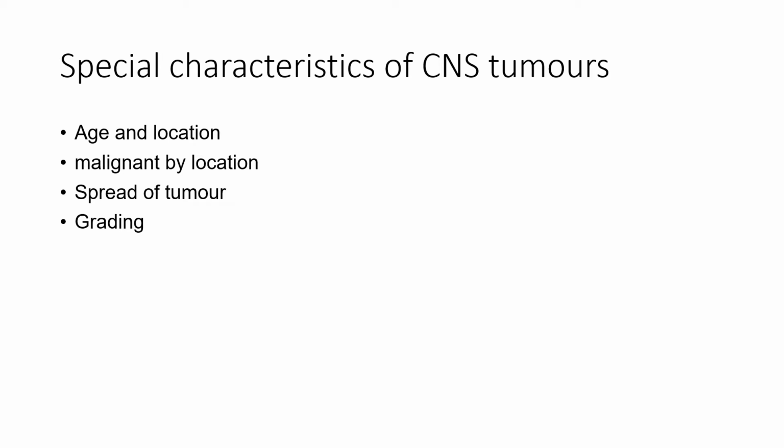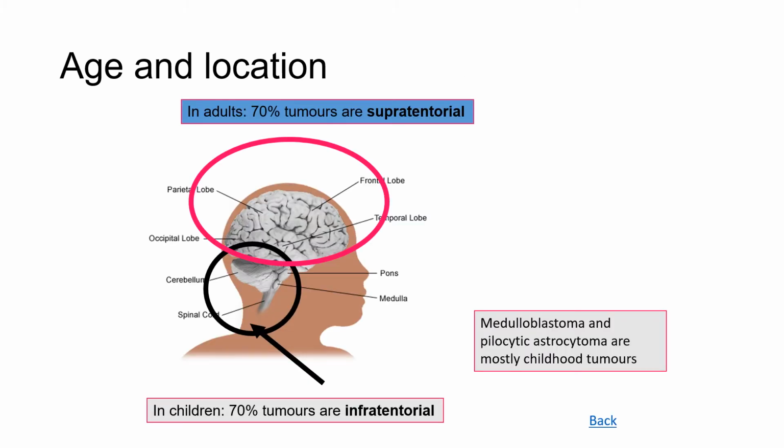We now look at the special characteristics of the CNS tumors according to age and location. A term called malignant by location, the characteristic of its spread, and the characteristics of grading of the CNS tumors. 70% of childhood CNS tumors arise in the posterior fossa, infratentorial, compared to the number of tumors in adults, which mostly arise above the tentorium.